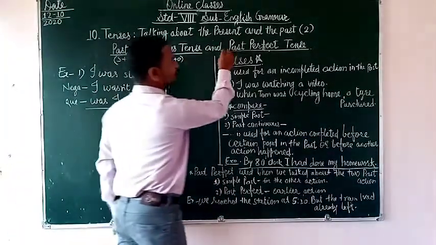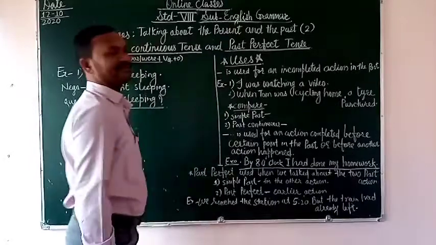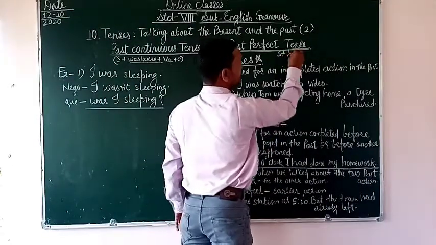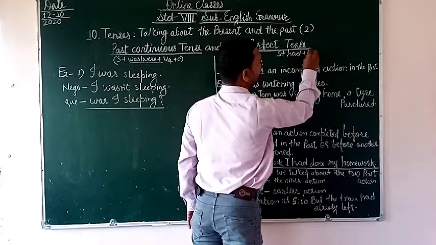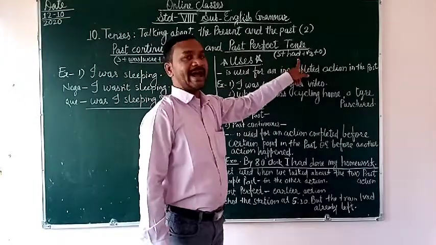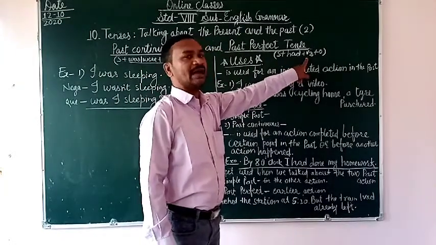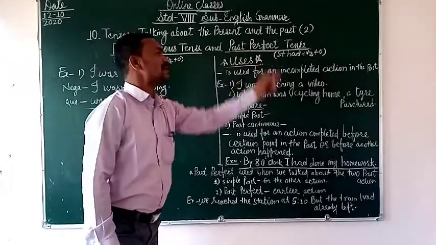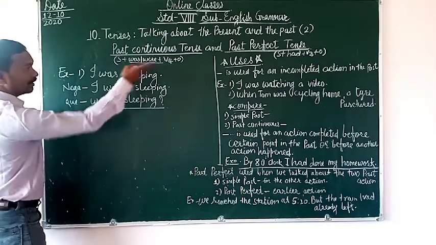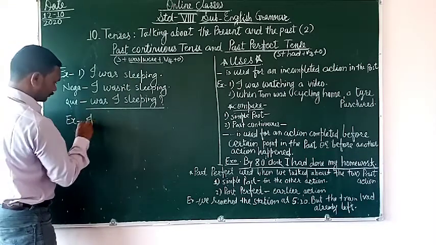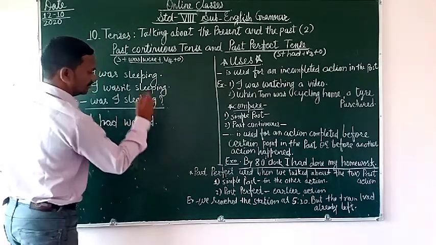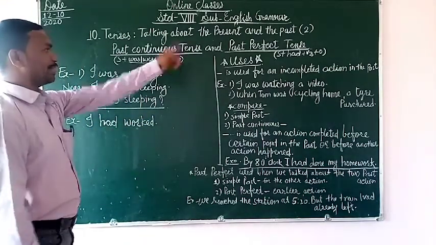Now today we are going to deal with the past perfect tense. The past perfect tense formula is subject plus had plus V3 plus object: subject plus had and the third form of the verb and object. This is the formula of the past perfect tense. See the example of past perfect tense: I had worked.